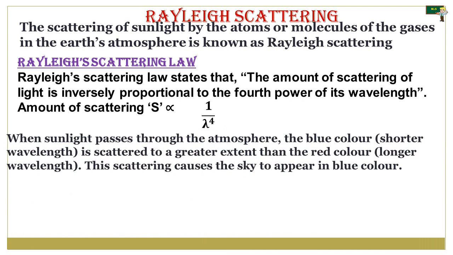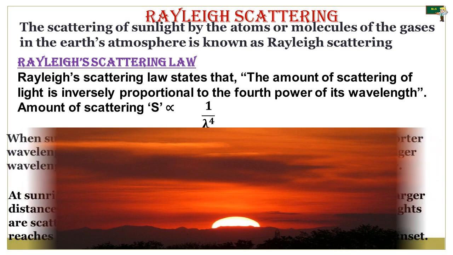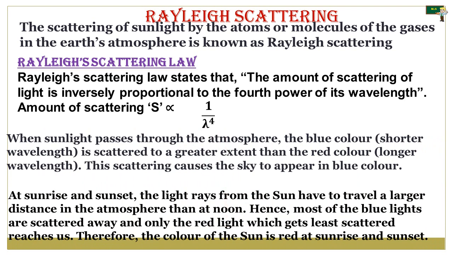Now, at sunrise and sunset, the light rays from the sun have to travel a larger distance in the atmosphere than at noon. Hence, most of the blue light is scattered away and only the red light, which gets least scattered, reaches us.